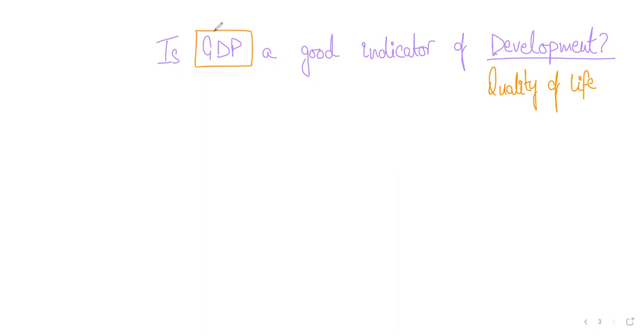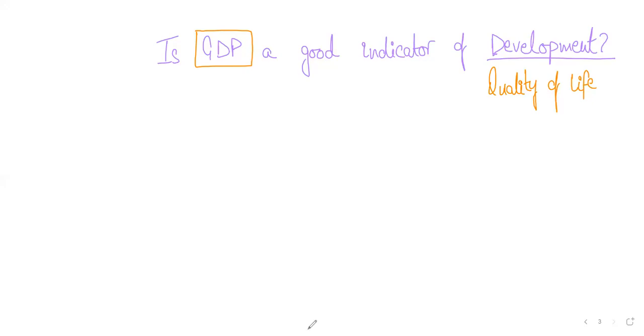Now, you have to listen to me very carefully because this is very, very important. We will talk about all the reasons why GDP is a good indicator of development and why GDP might not be a good indicator of development. Students, are you getting me? Now we are about to divide the screen into two parts, right?